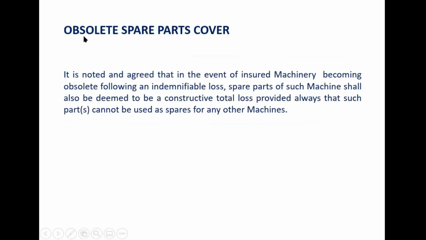Then obsolete spare part cover. This is also a very interesting cover. What happens in the event of insured machinery becoming obsolete following a loss? After the loss, the machinery becomes obsolete. That machinery model is not available. Now, whatever spare parts were kept in stores for that particular machinery, they will also become useless. Understand? Because this machinery repairing cannot be done.